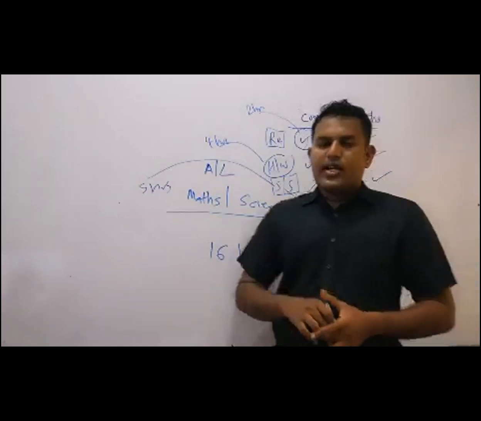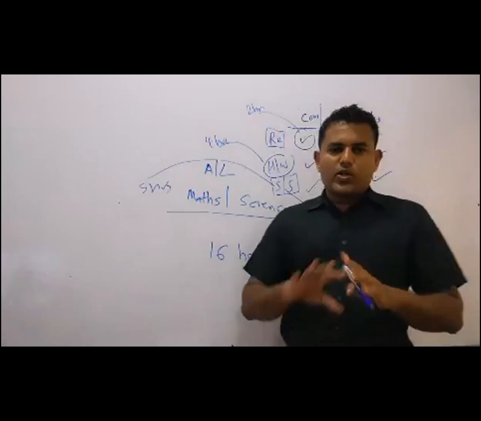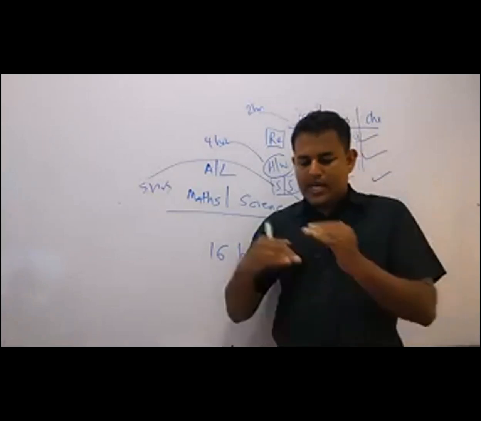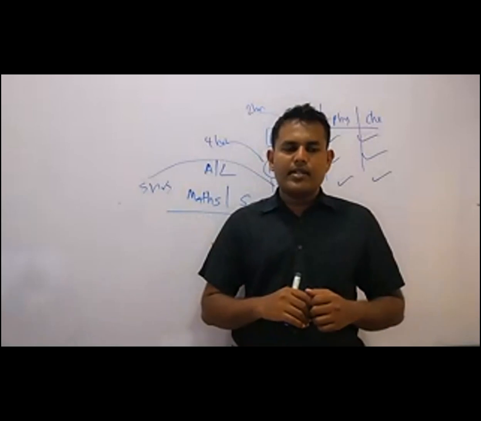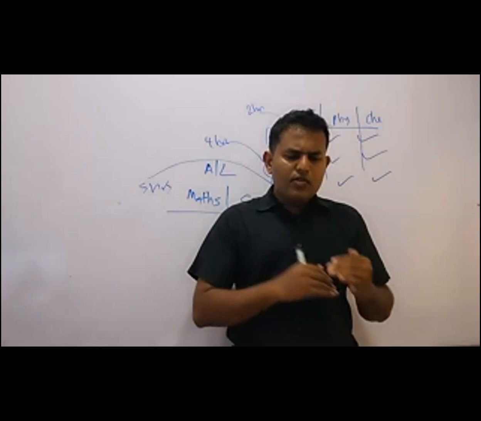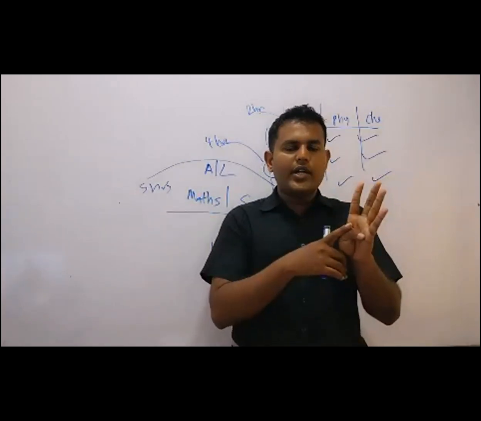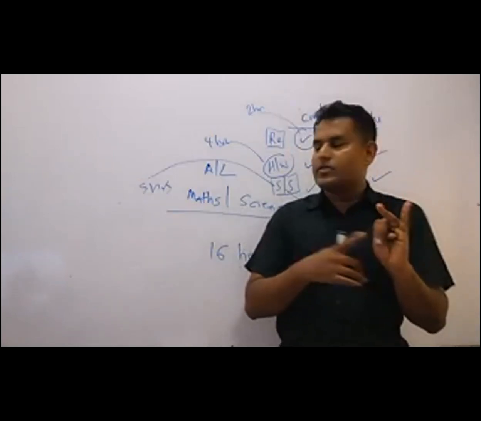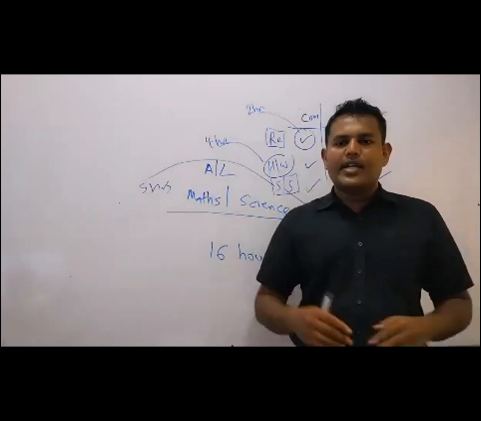So I'll be sharing my timetable for you, so you can allocate your time period. For this time, I have physics class. For this time, I have combined maths class. For this time, I have biology class. Then you can't take that time. So you have to leave that time, and then mark the time period when you are doing homeworks for that class. So we mark the class time, then we mark the homework time, then we mark the self-study time in that chart. Then the remaining time we can allocate to the other things.